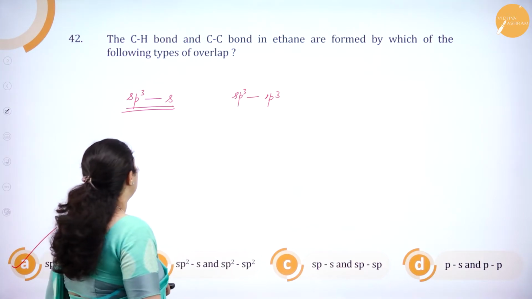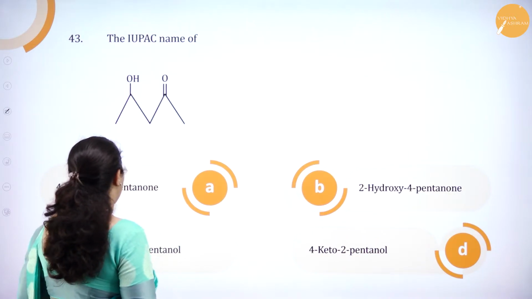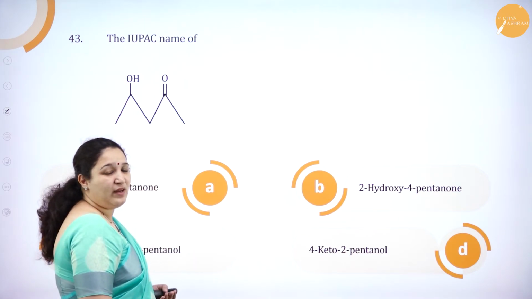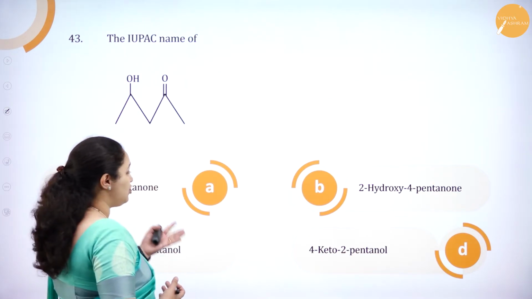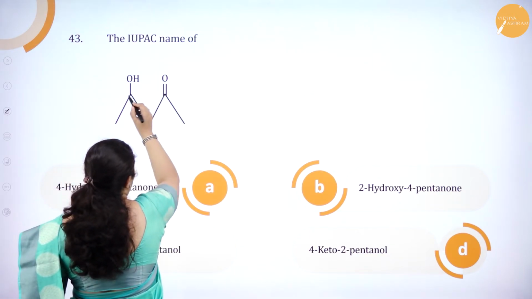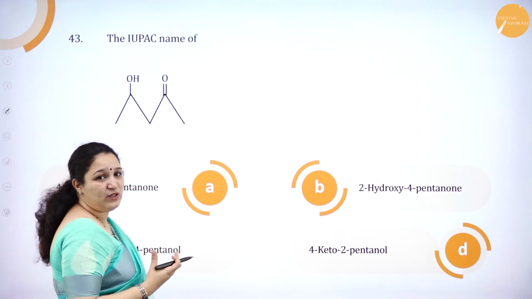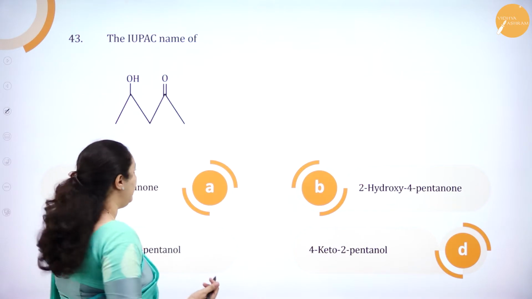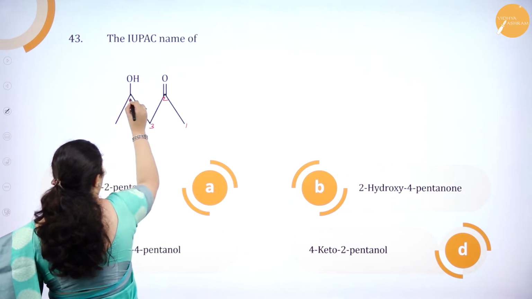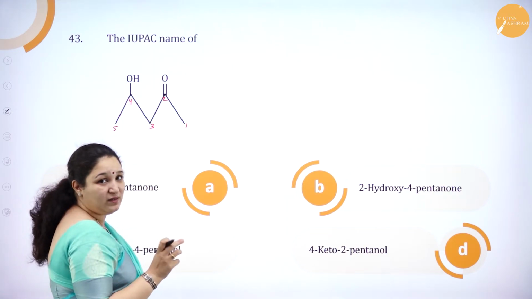Okay. Next question. The IUPAC name of, okay, we'll just number it off and you can know which is the correct option instead of just reading the options again. So you have a ketone group and OH group, or you have a carbonyl group and OH group. Carbonyl group has got the higher priority. So I'll start numbering from here. 1, 2, 3, 4, 5. So there are 5 carbon atoms. So pent is the root word.